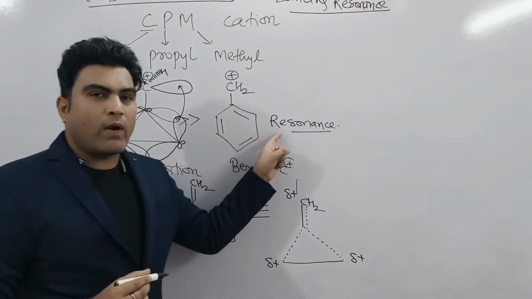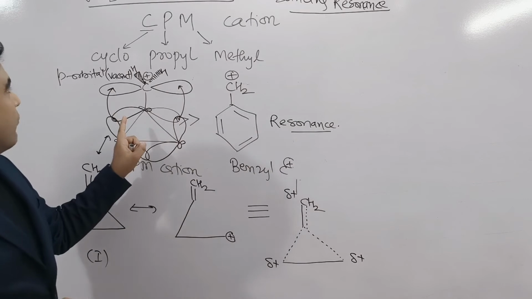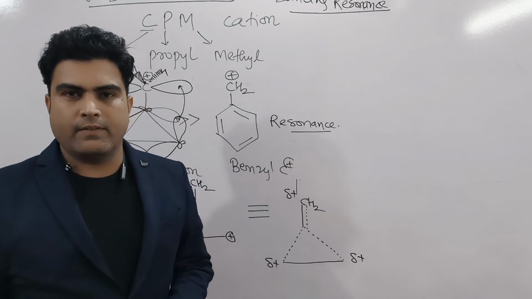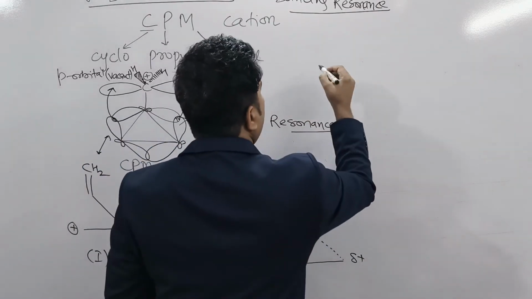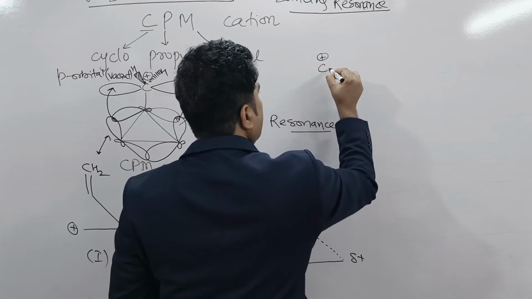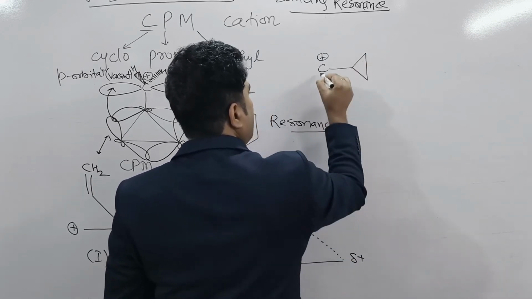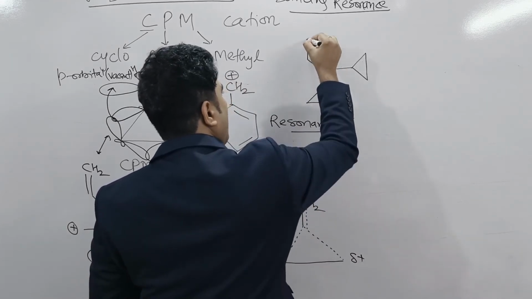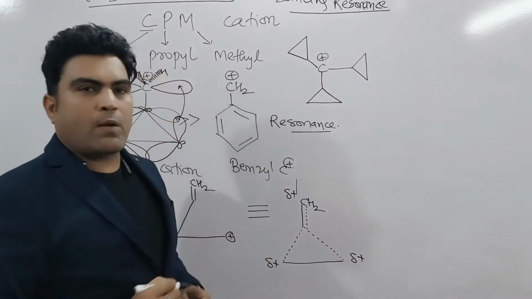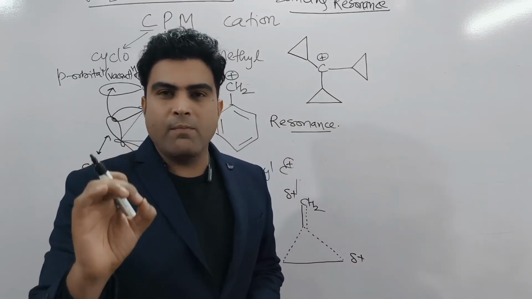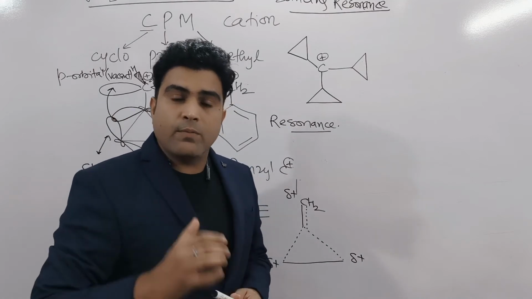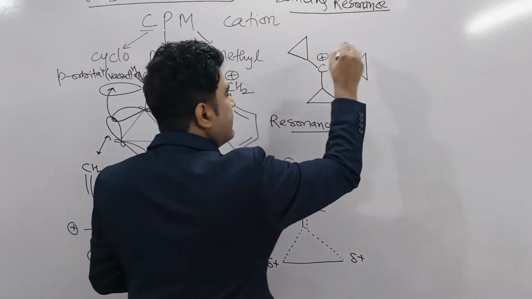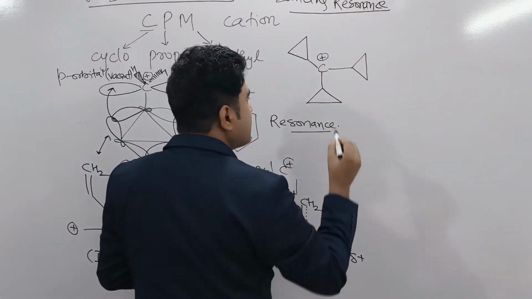But in sigma resonance, what? Pi conjugation. But here we have sigma bond resonance, which is much more powerful than this resonance. Suppose we have C positive, then one more cyclopropyl ring, and one more. Suppose we have this carbocation, tricyclopropyl methyl carbocation. It is the world's most stable carbocation ever. Three cyclopropyl rings are attached to this one.